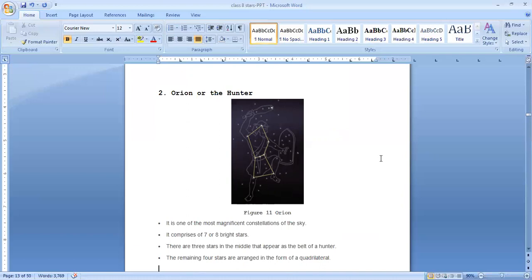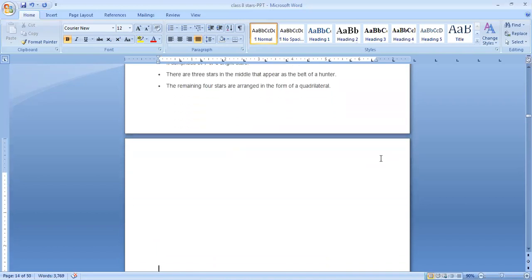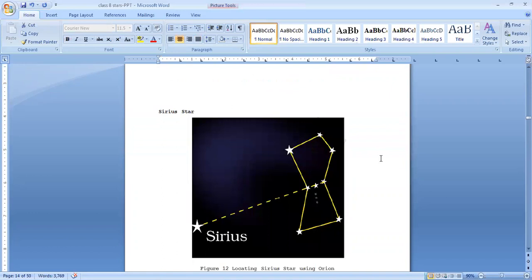There are 3 stars in the middle that appear as the belt of a hunter. The remaining 4 stars are arranged in the form of a quadrilateral. So that is the reason this constellation is known as the Hunter, Orion. The next one is the Sirius star.